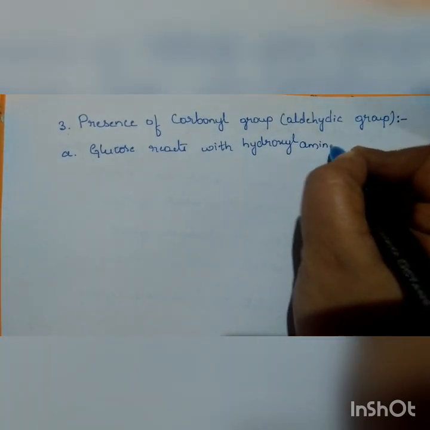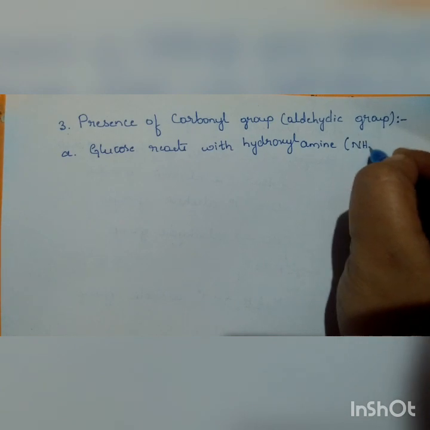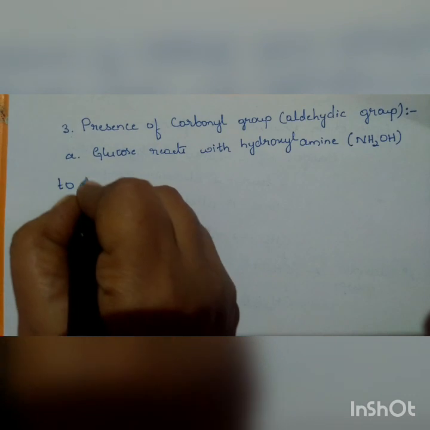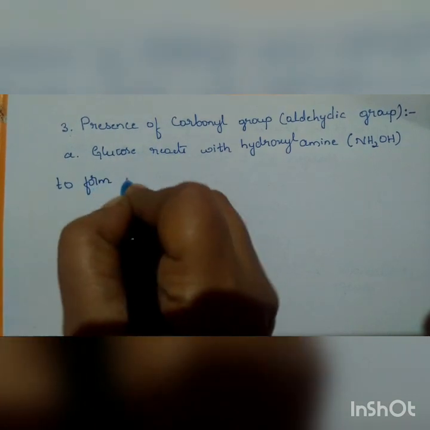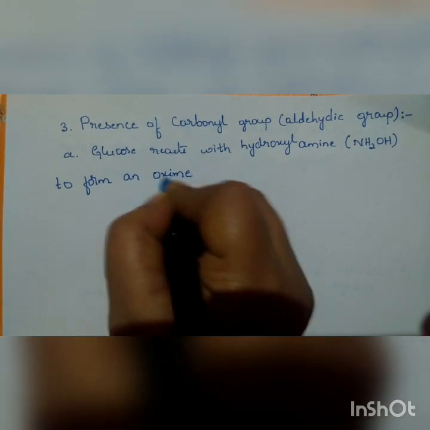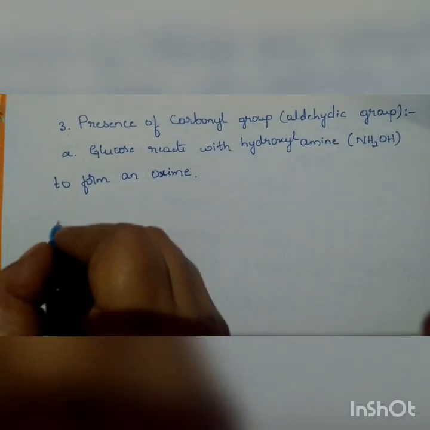And what is the formula of hydroxylamine? NH2OH. To form what? To form an oxime. The compound formed is an oxime. So this is the first reaction.